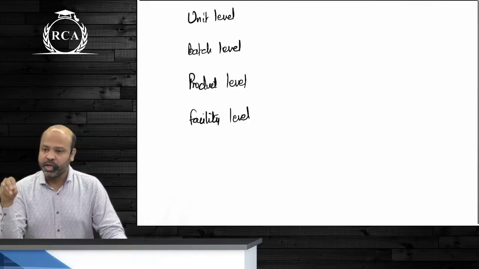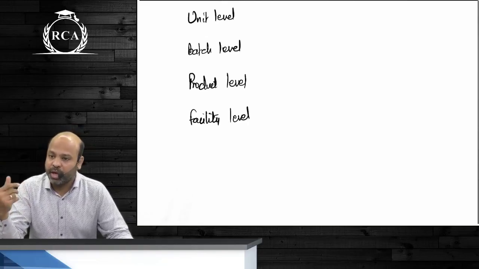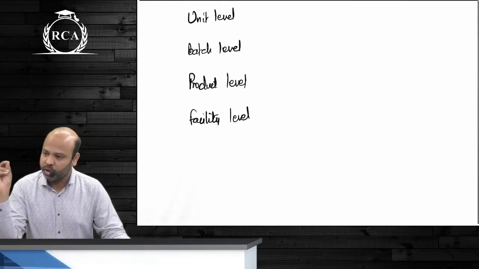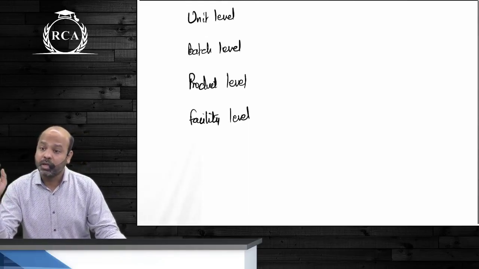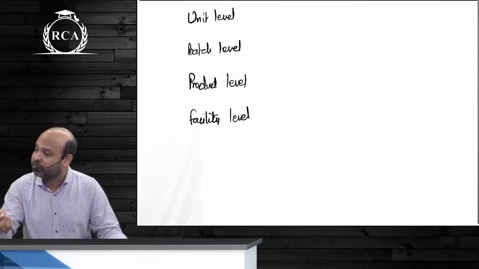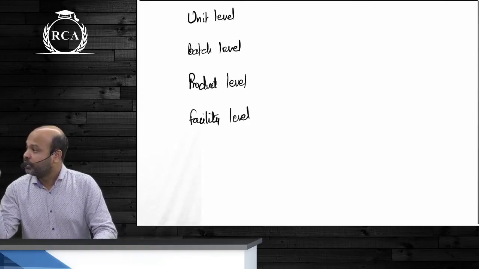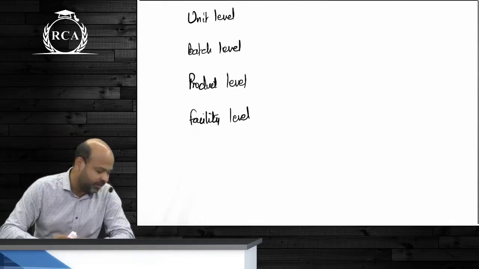So if you are allocating overheads directly on the basis of machine hours, it will go wrong. Because when you allocate total overheads only on the basis of machine hours or labor hours, we are assuming that every overhead is driven by machine hours or labor hours. That means we are assuming every overhead is driven by volume, which is incorrect. Are we understanding this? Now, what will be facility level activity?